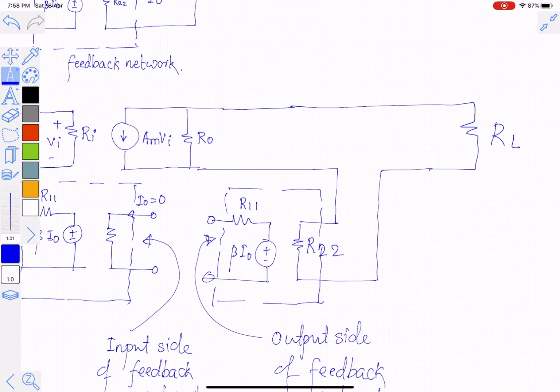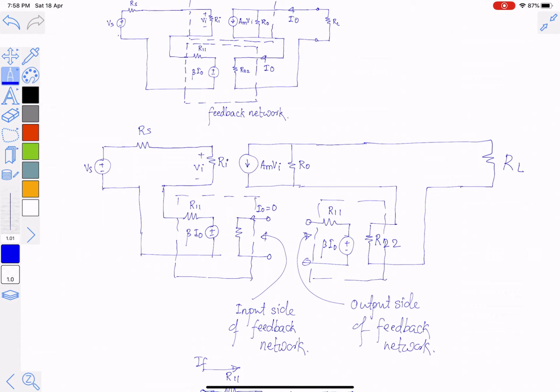You can see that on the input side, the output side of the feedback network is connected in series, and we know that if anything is connected in series, its impedance will increase.